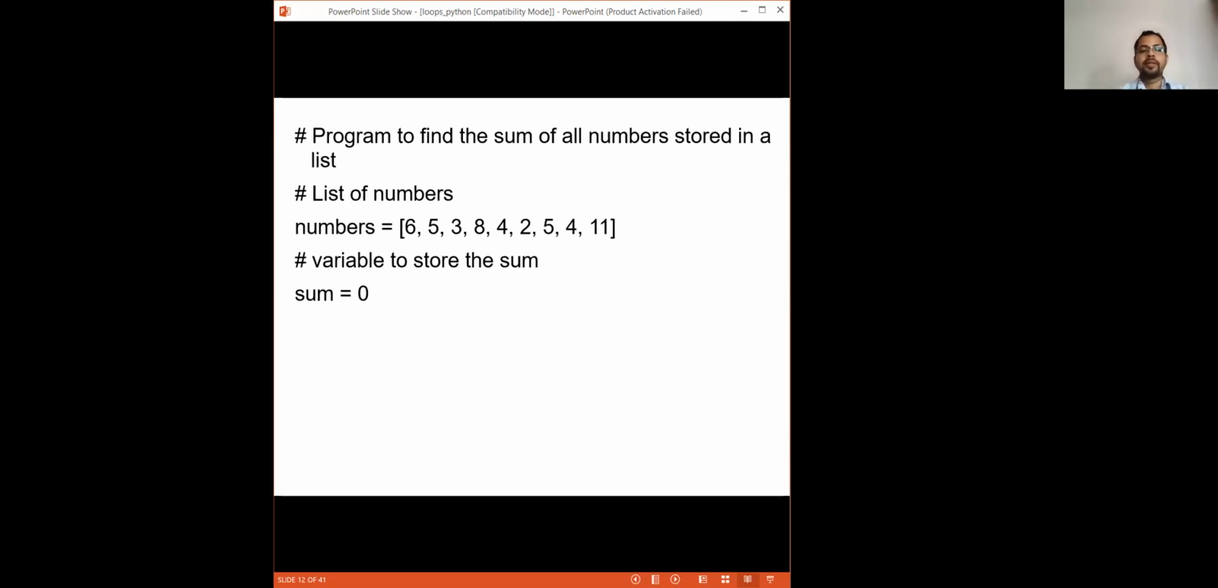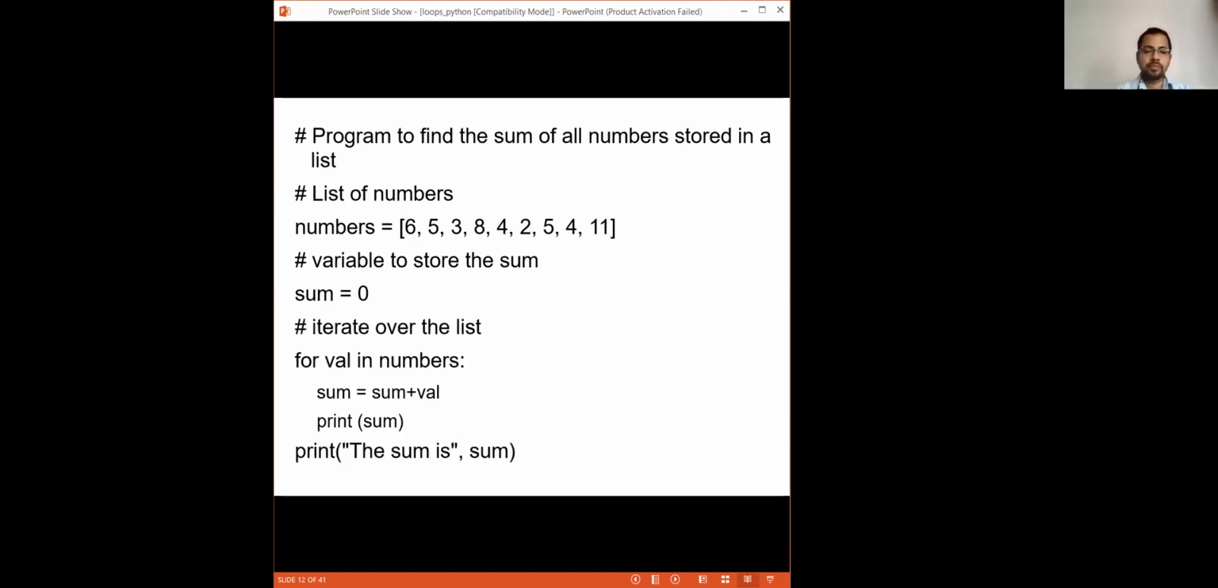Okay, and then you need to use a for loop. So what is the syntax? For i in numbers. Here i is an iterable variable, or anything you can write in place of i. Say, for example, in this example it is written: for val in numbers. So that means this is the iterable variable, and it is checking within numbers. Here numbers contains the values 6, 5, 3, 8.